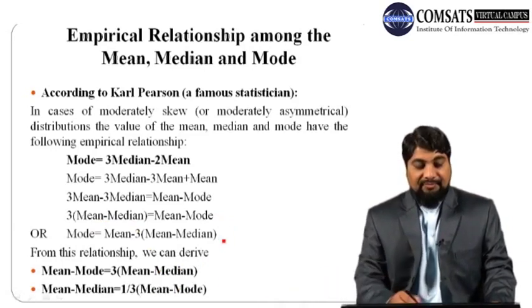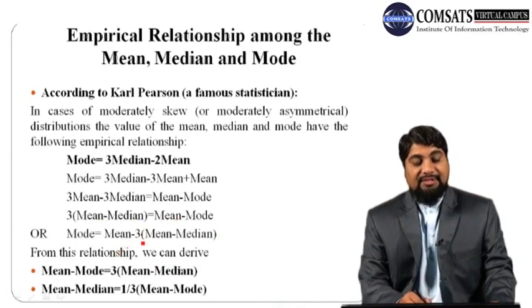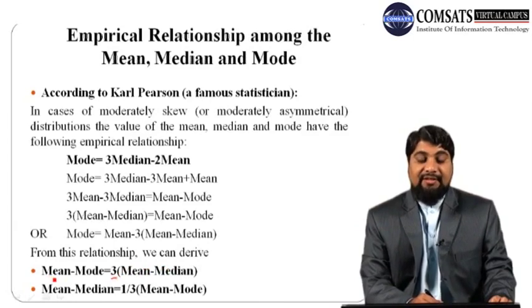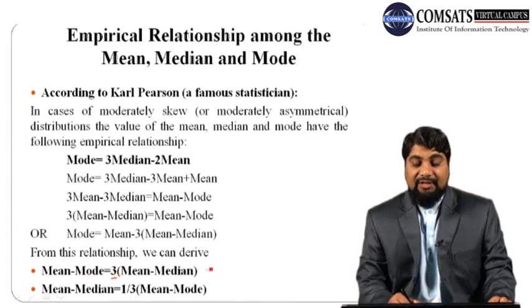So similarly, we can also write it from this side, that just shift this 3 to this left hand side. So from this we can see that 3 is being multiplied with mean minus median. So when it is shifted from this side to left hand side, mean minus mode will be divided by this number 3, or from here we can write 1 by 3 times mean minus mode.